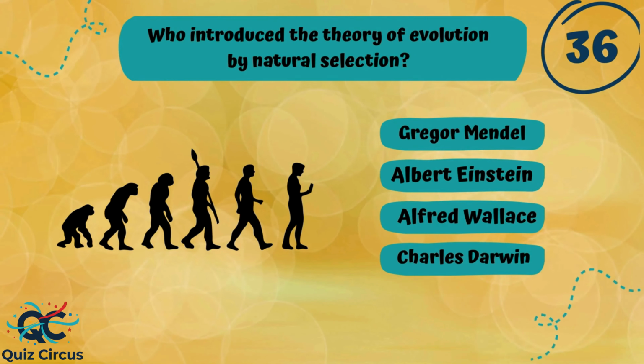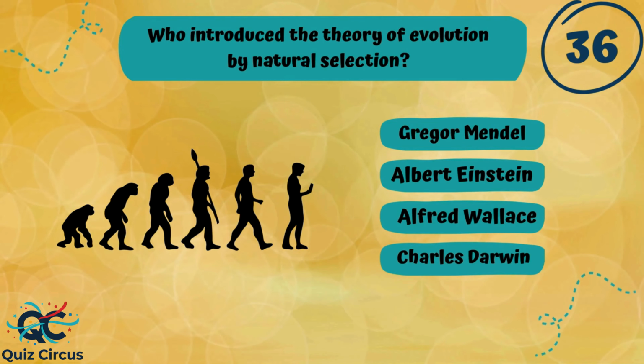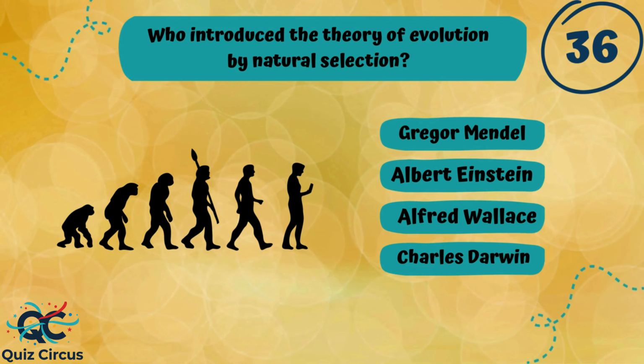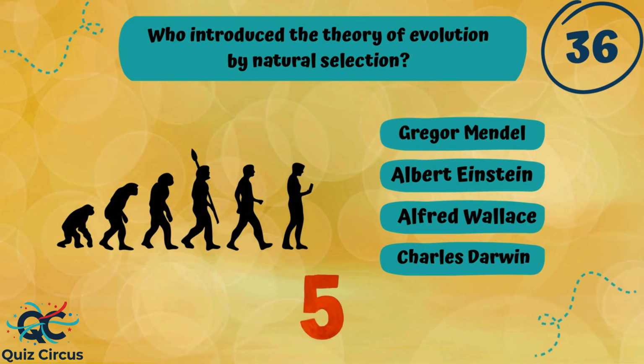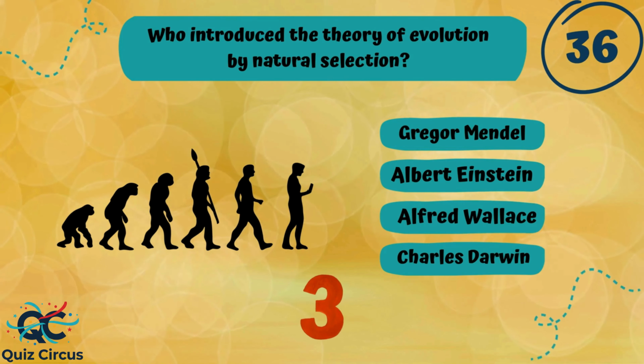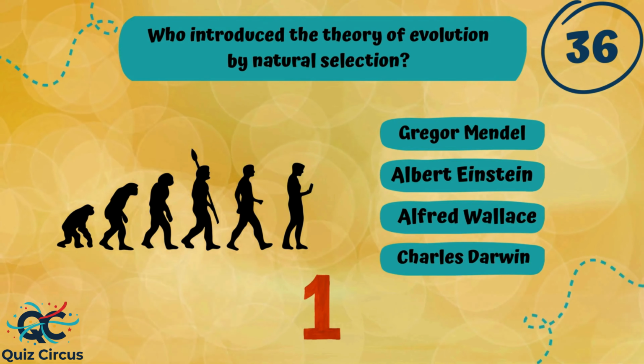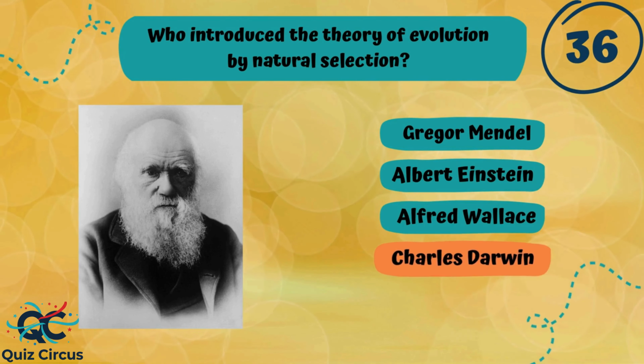Who introduced the theory of evolution by natural selection? Gregor Mendel, Albert Einstein, Alfred Russel Wallace, or Charles Darwin? The right answer is Charles Darwin.